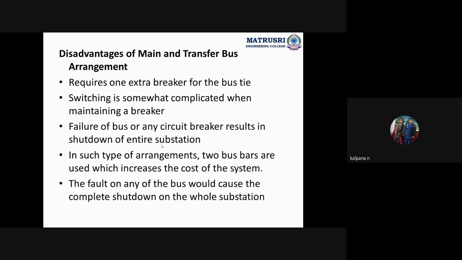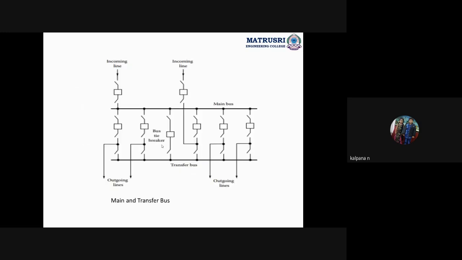Switching is somewhat complicated when maintaining a breaker. So many breakers we are having, so switching is complicated. Failure of a bus or any circuit breaker results in shutdown of the entire substation. Whether that happens here or here, if incoming lines we are getting through the breakers, right?